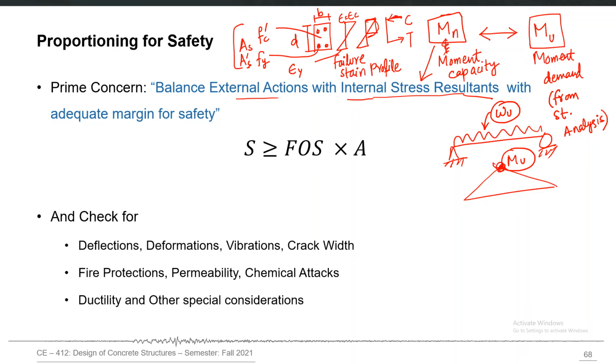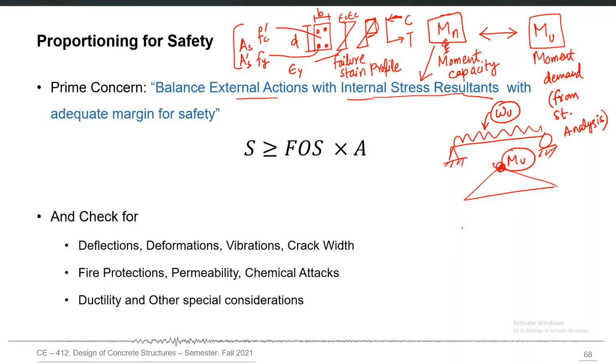If it was obviously an indeterminate beam, you would have a different structural analysis methodology for that. If this beam is part of a complete three-dimensional frame building, the structural analysis would become more complex. But the ultimate output would be Mu, and that Mu will be compared with Mn. You balance these two and your design is okay.